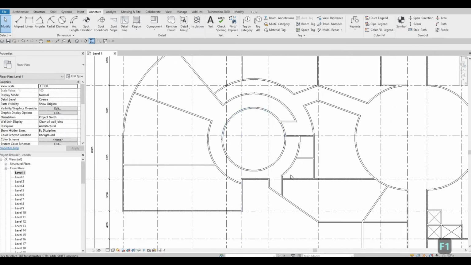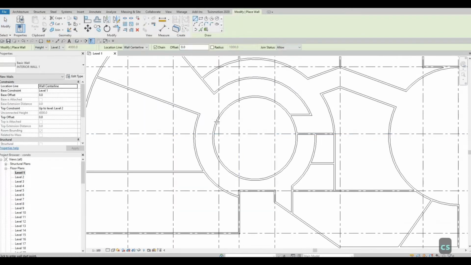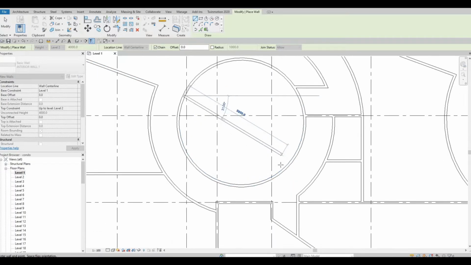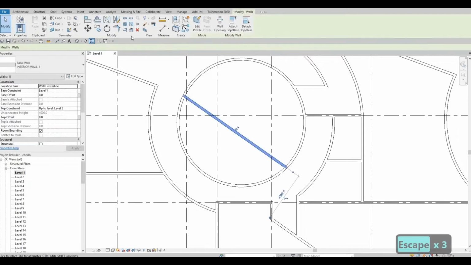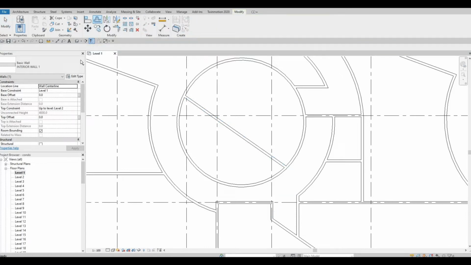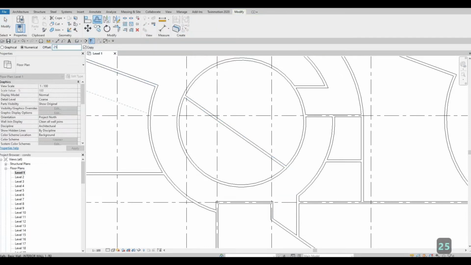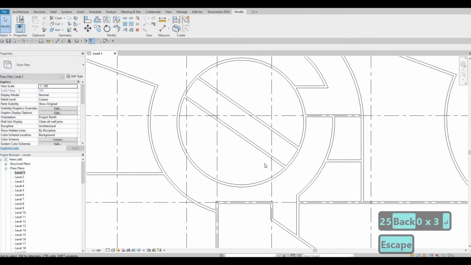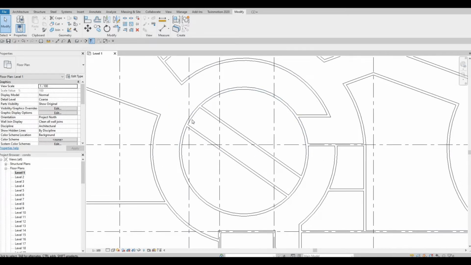So for me, I'm thinking 2000. So what I'm gonna do is add a line right here, which is around 35 degrees. Okay, and then from there, we're gonna click the wall, and then click offset, which is OF, change this to 2000, and then click this wall again. Now we have our area for our entryway here.